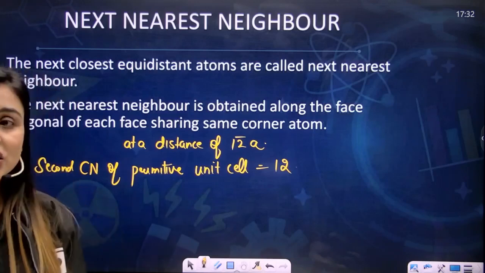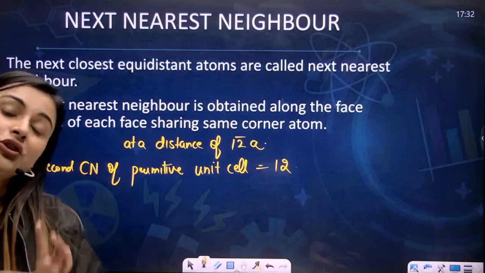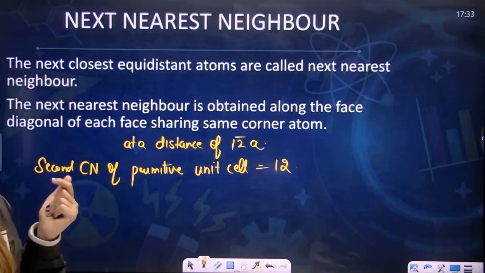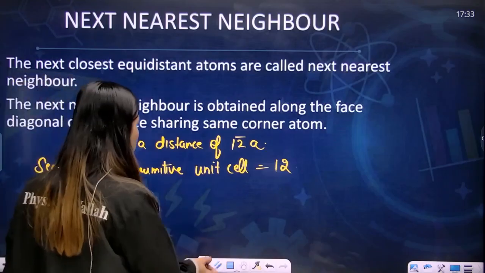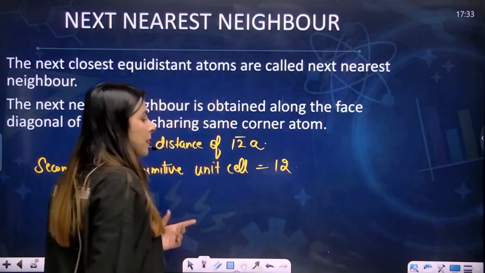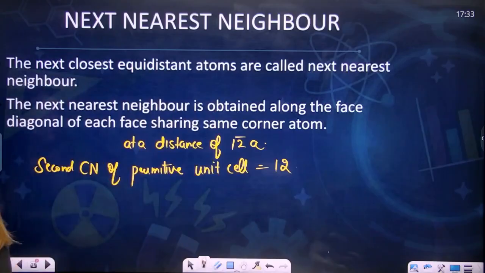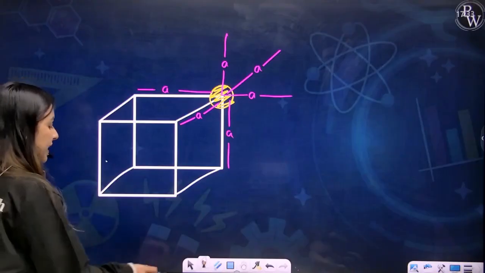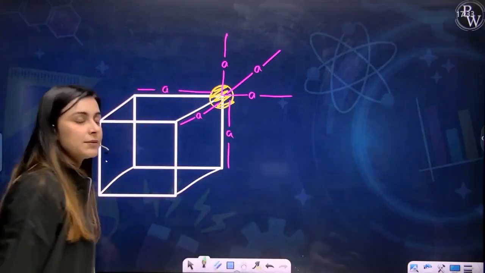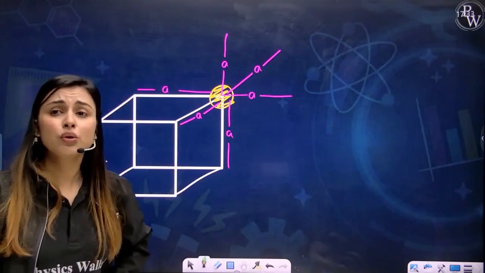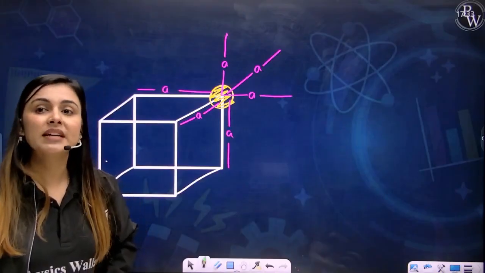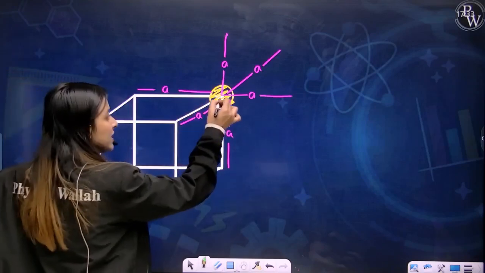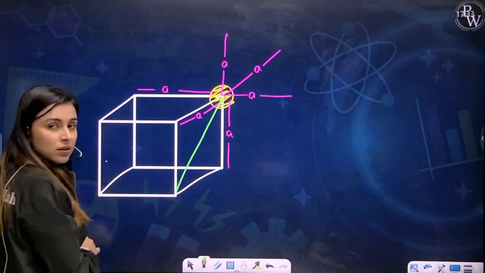Now, the question is how 12 came. I'll give you a trick and you can find all the coordination numbers in a bit, but I'll make you understand how this coordination number 12 came. We know that the second coordination number will come at root 2A distance. So you need to see how many atoms are present at root 2A distance to this particular atom. You can see that this is a root 2A distance.